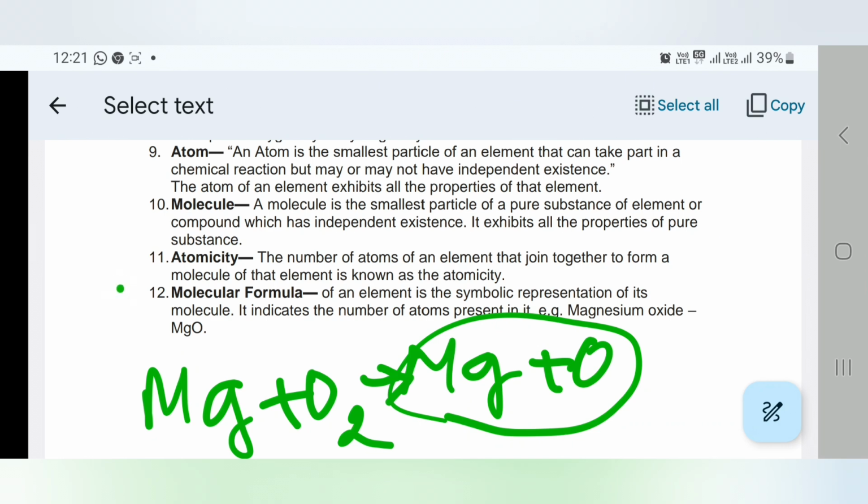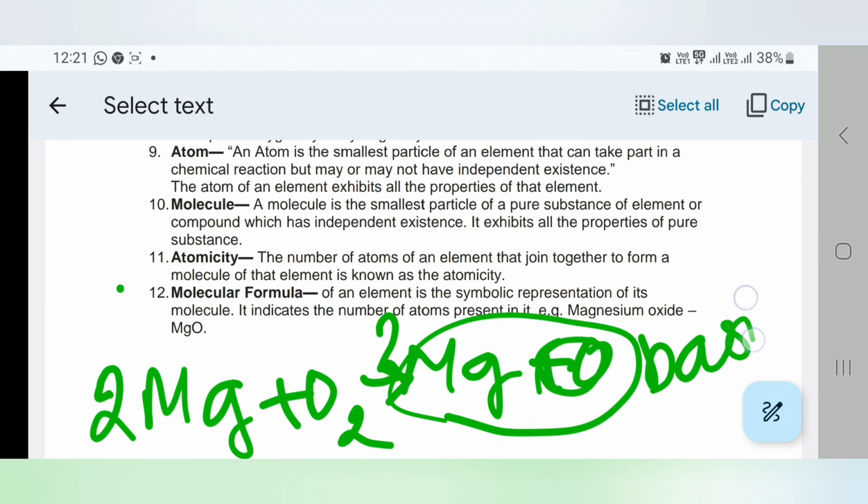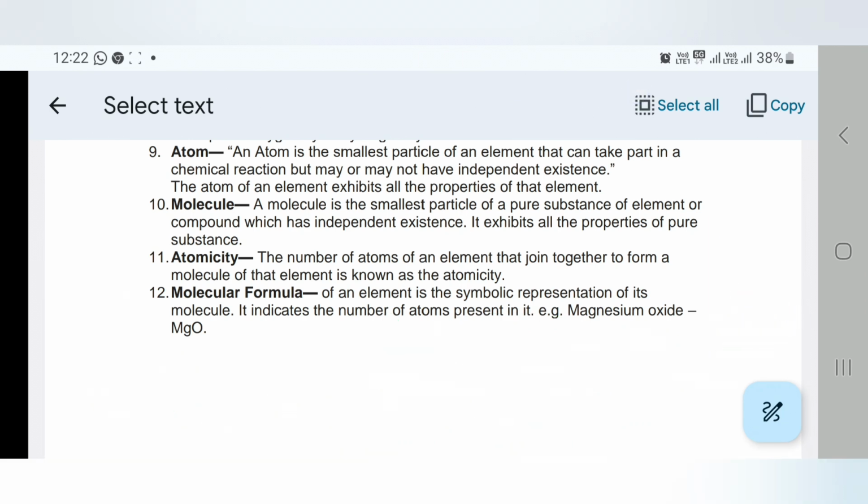It is not balanced, so you will write here 2 and 2. Okay, and magnesium oxide is a basic oxide. Magnesium oxide is a basic oxide.